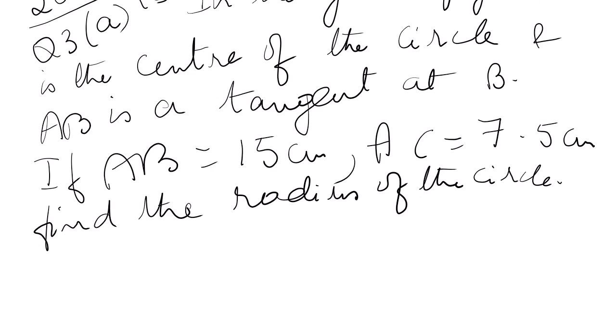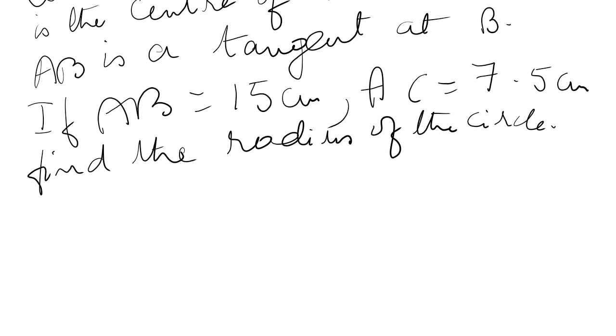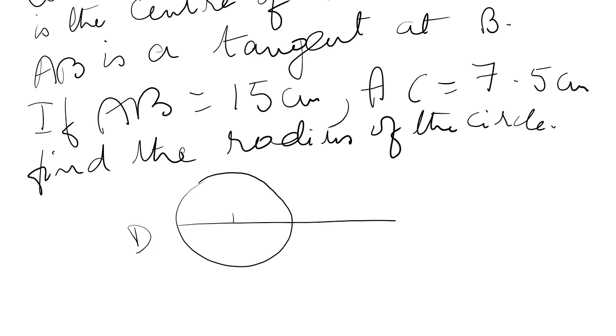Okay, the diagram is very simple. AB is the tangent.